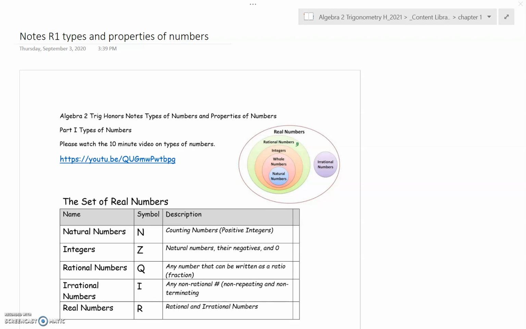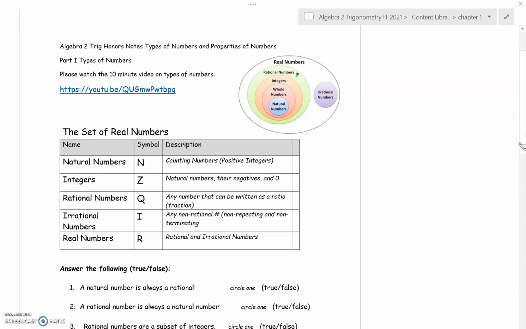We're going to do some notes on types and properties of numbers. So we already watched our video from Professor Dave. He helped us out a little bit talking about types of numbers. So go ahead and look at the awesome diagram there. We are going to just talk about each type of number. Notice that we have natural numbers, integers, rational numbers, irrational numbers, real numbers, etc.